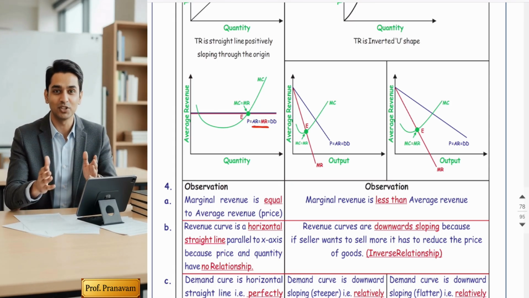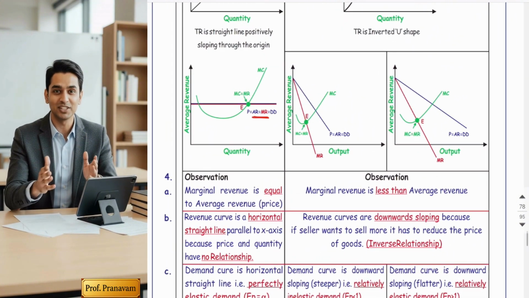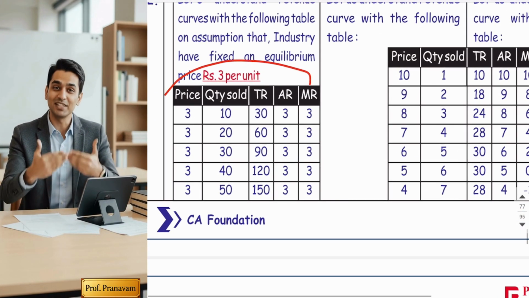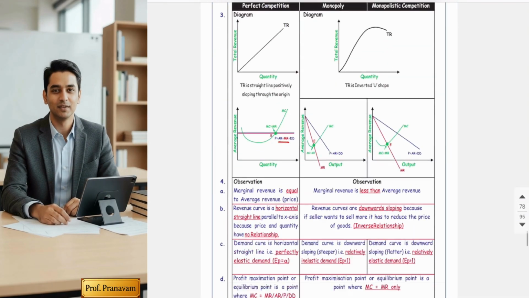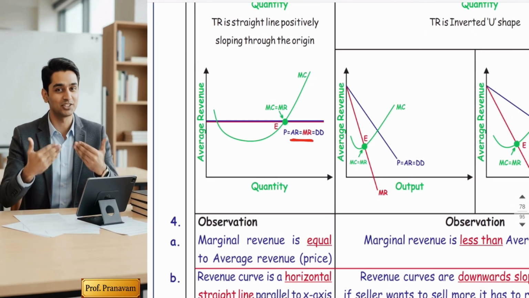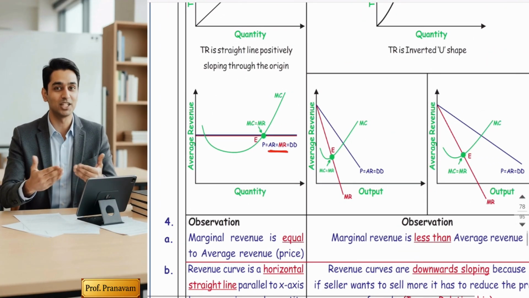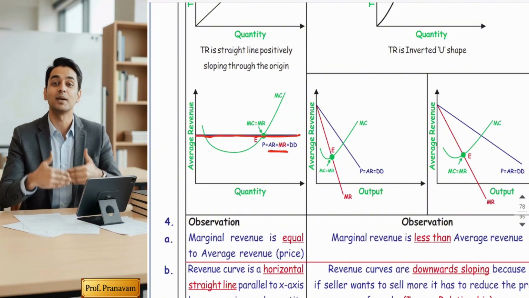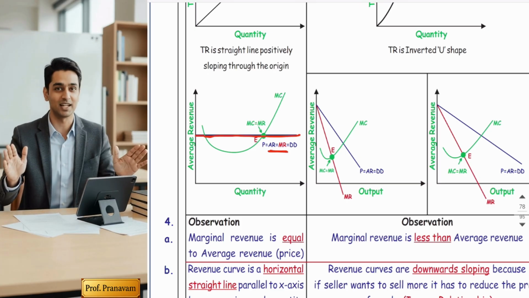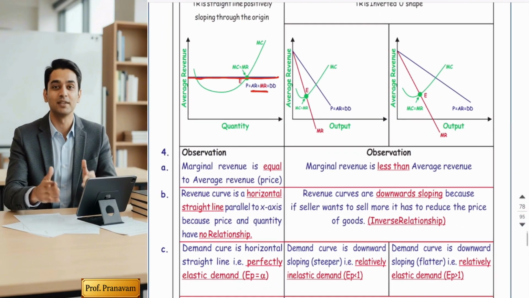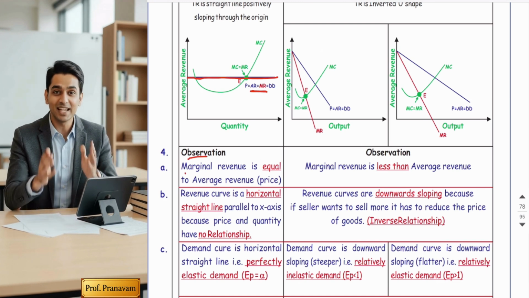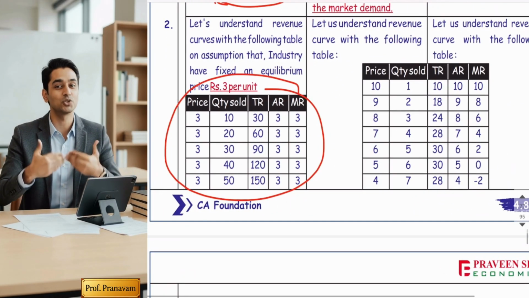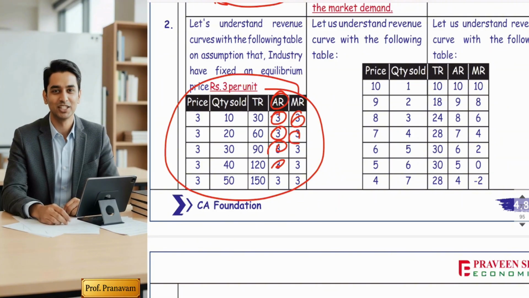Okay, so let's simply understand, there are four MCQs. If you're going to do that, let's understand perfect competition first. In perfect competition, from this revenue table, we have derived AR and MR. Ignore the total revenue, it doesn't matter. Now, for average revenue and marginal revenue, we got a horizontal straight line, and in perfect competition, AR is equal to MR. There are four MCQs we have derived from this diagram. Now, observation: in perfect competition, MR will always be equal to AR. See here, my AR is 3, 3, 3, 3, 3 and my MR is also 3, 3, 3, 3, 3.